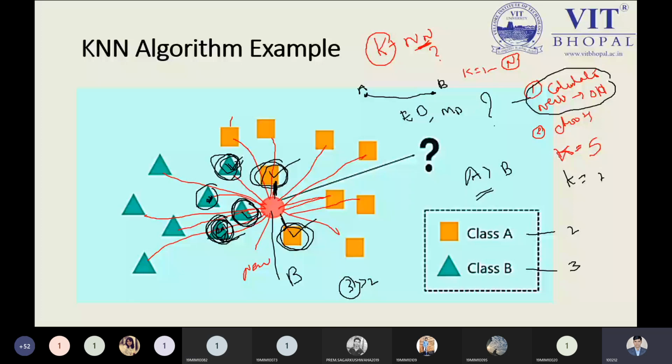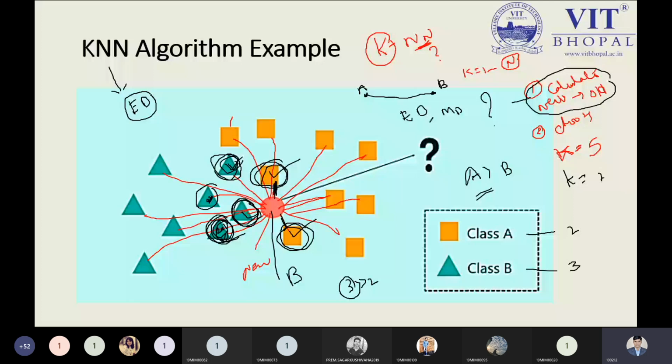Okay, but for solving our problem in KNN, we have to choose ED. ED means Euclidean distance. Why? Because this is the simplest formula by which we can easily get the value and get the distance. So that's why the Euclidean distance formula is better to optimize your distance from one node to another node. Now the point to keep in mind once again: the distance will be calculated by the Euclidean distance formula from the new point to the old data points. Okay, this is the first step.